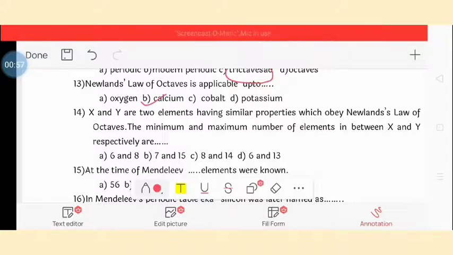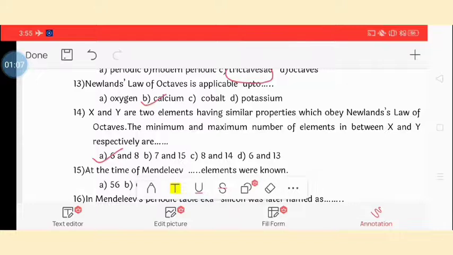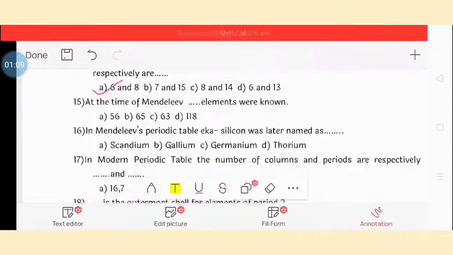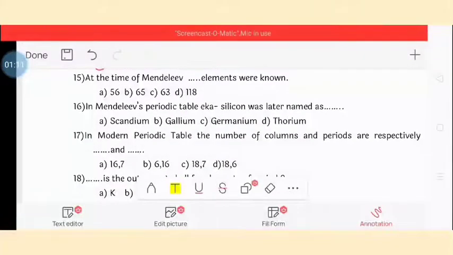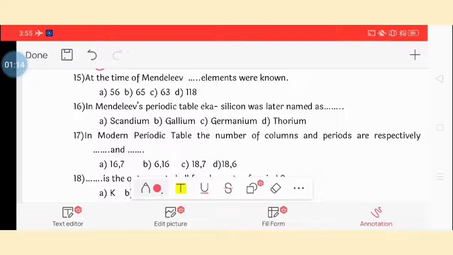The minimum and maximum number of elements in between X and Y respectively are 6 and 8. Option A. Question 15. At the time of Mendeleev, dash elements were known. At the time of Mendeleev, just 63 elements were known.